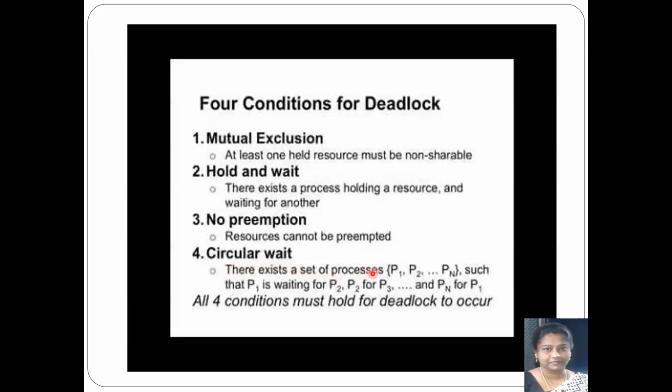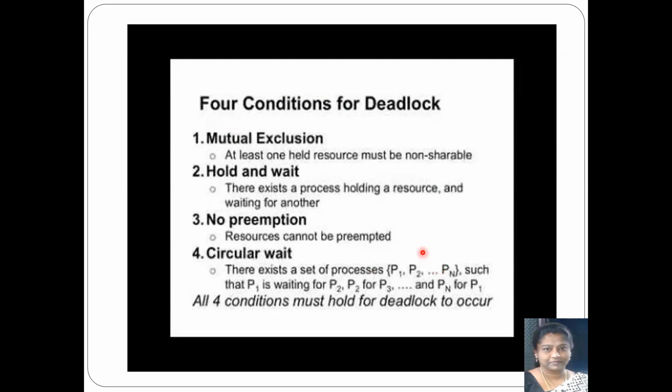That is, you have a set of processes, say P1 to Pn, such that you are able to find a cycle formation between the processes. That is, P1 is waiting for P2, P2 is waiting for P3, P3 is waiting for P4, and so on, up to Pn minus 1 waiting for Pn and Pn waiting for P1. All these 4 conditions must hold for a deadlock to occur.